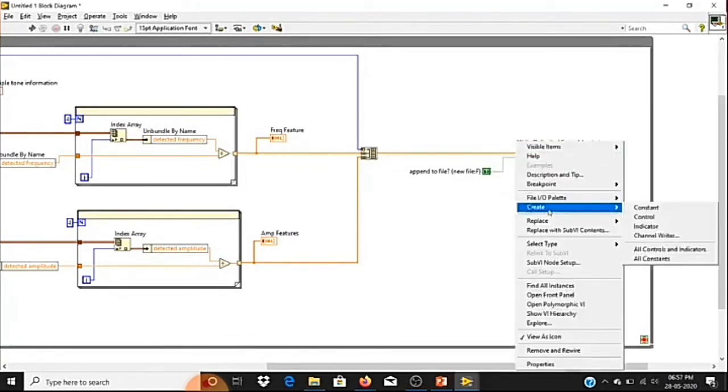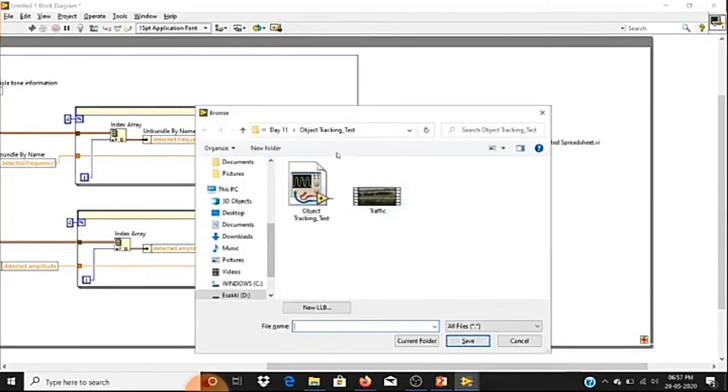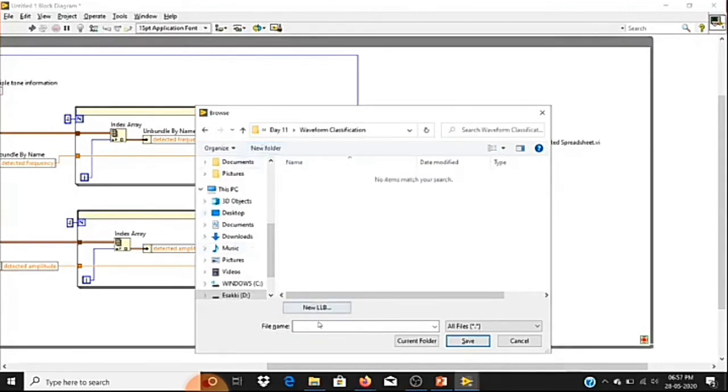I'll directly create a constant, right click, and choose browse for path. Let me come to data and create a new folder named waveform classification. Inside this I'll give the name sample.csv, comma separated value, and press save.